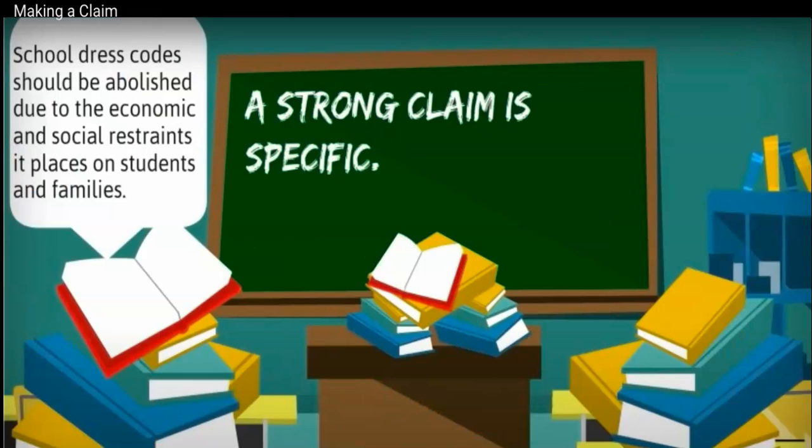So in this example, school dress codes should be abolished due to the economic and social restraints they place on students and families. In this claim, you could do research comparing schools that have dress codes and those that don't have dress codes to measure the effect on students' families. Right? So that's a really good, strong, specific claim. Let's look at a couple more examples to see if they're good claims.